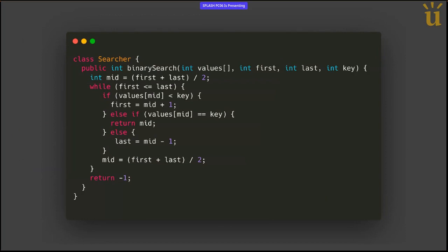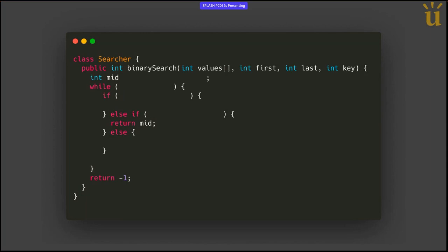So we have that the right-hand side of all assignments is an expression, and also assignment itself is an expression in Java. And so we get left with the declaration of the mid variable at the very beginning, and then we got rid of the assignments in the middle. Now we still have conditions here for the if, the else if, and the while. Those are also expressions, and so let's get rid of those too. Once we get rid of those, we can't really have those constructs because we can't have a while without a condition, and the same goes for the if. And so we will also remove this.